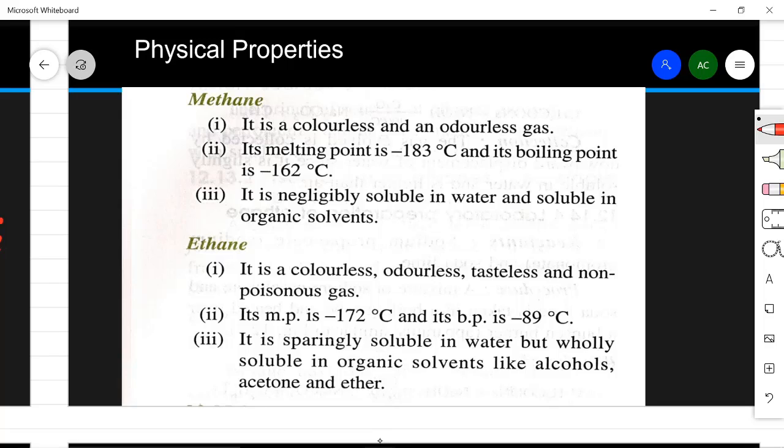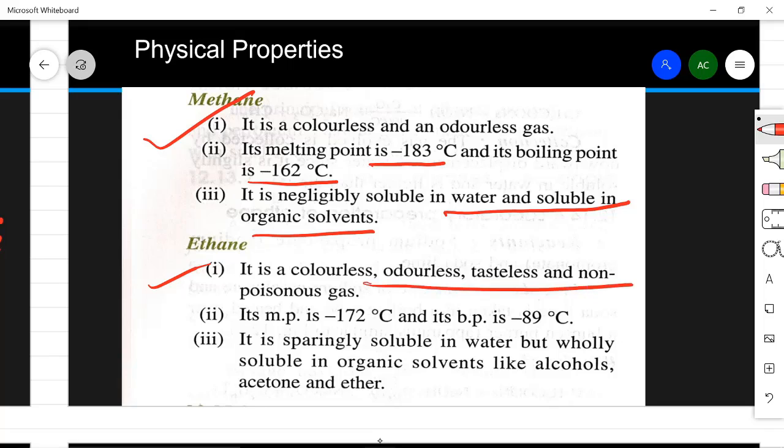Now, let us move on to another topic, that is physical properties. Methane is a colorless and odorless gas. Its melting point is this and boiling point is this. It is negligibly soluble in water and soluble in organic solvents. As you all know, all the organic substances are soluble in organic solvents. Ethane is the same: a colorless, odorless, tasteless and non-poisonous gas. Its melting point is this and boiling point is this. It is sparingly soluble in water, very less soluble in water, but wholly soluble in organic solvents like alcohol, acetone